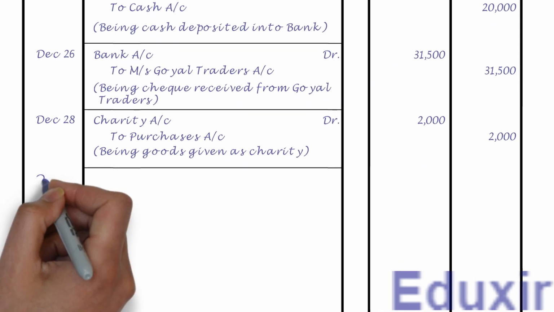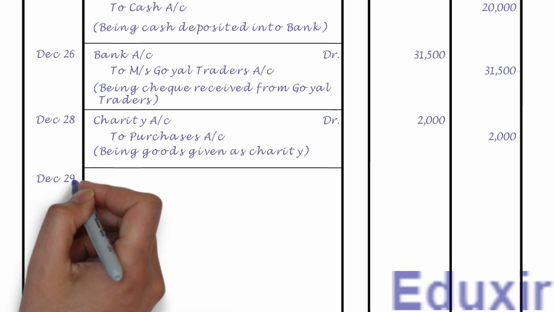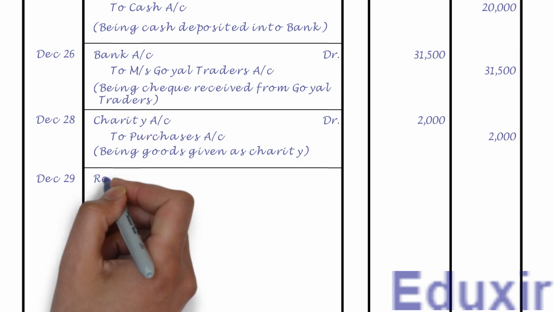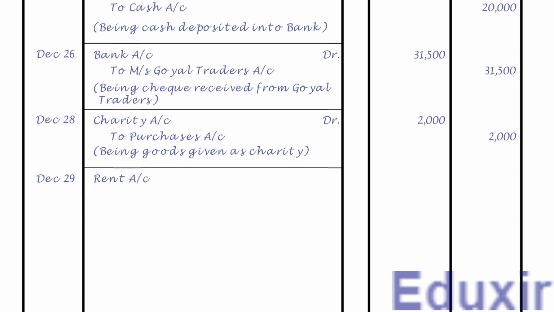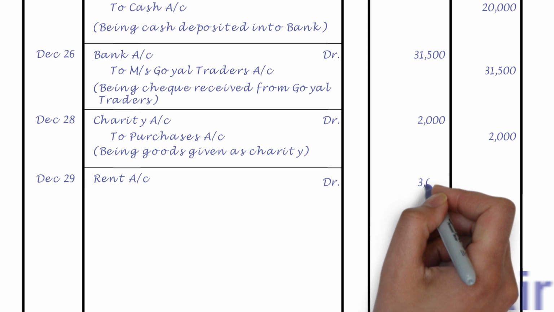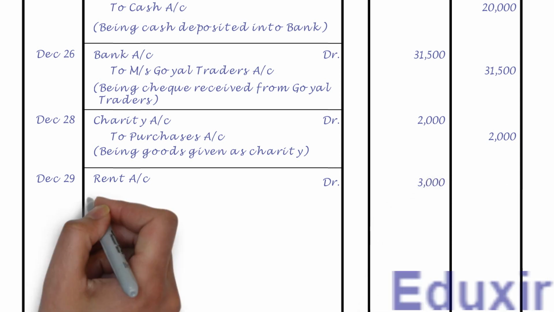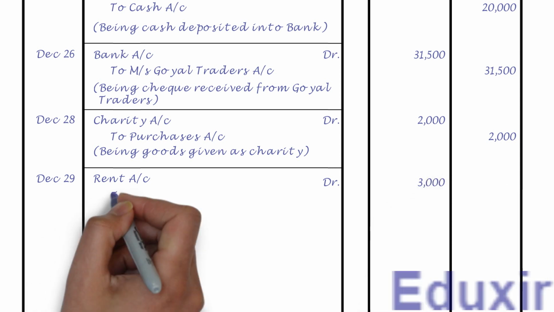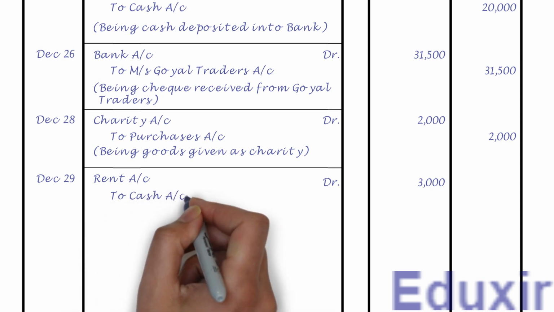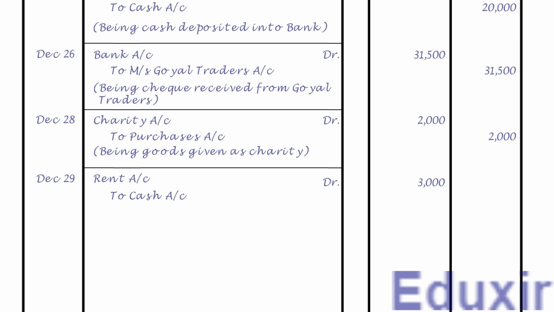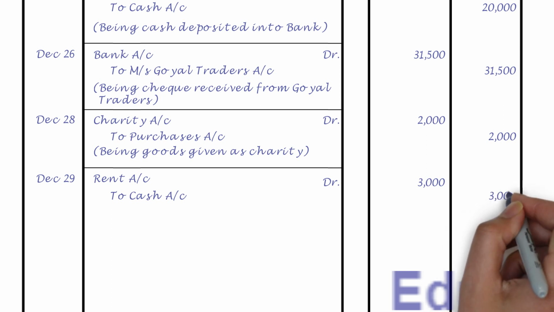Let us first record the date. Let us now record the rent account as the debit entry. Let us also write the text DR to indicate that this is a debit entry. Let us also write the debit amount of 3000 rupees into the debit amount column. Leaving a margin, let us record the cash account as the credit entry. Let us also write the credit amount of 3000 rupees into the credit amount column.